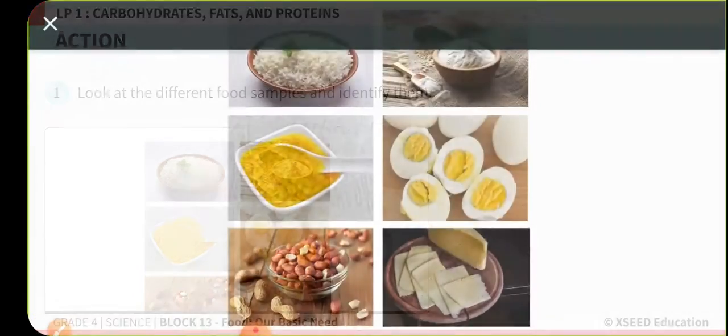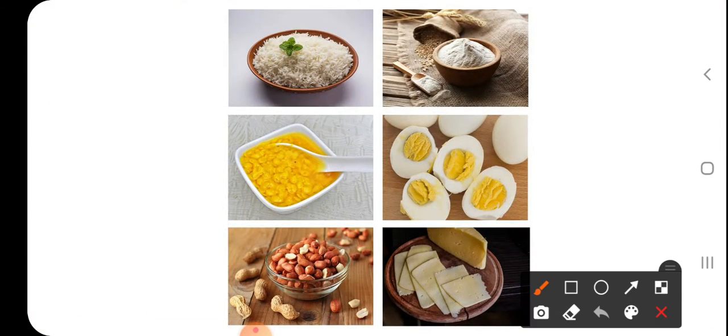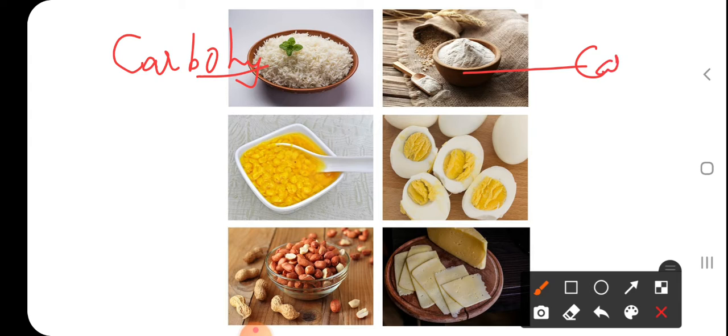After listening to the video, children, we have clearly understood the role of these different nutrients in the body. Carbohydrates are mainly present in food substances like grains and cereals, that is rice and wheat flour. These are the substances where you can see the carbohydrates.